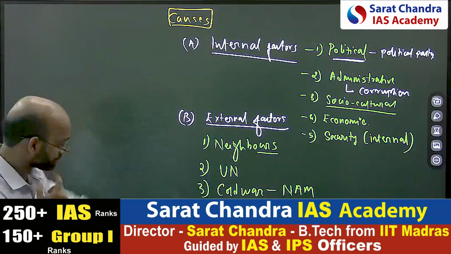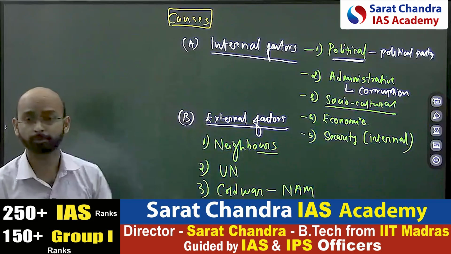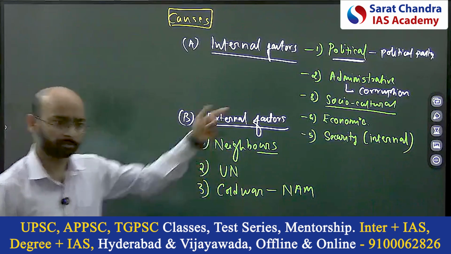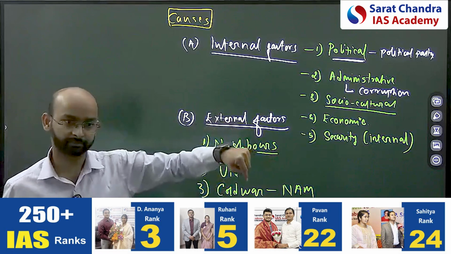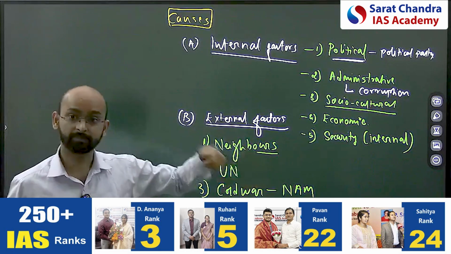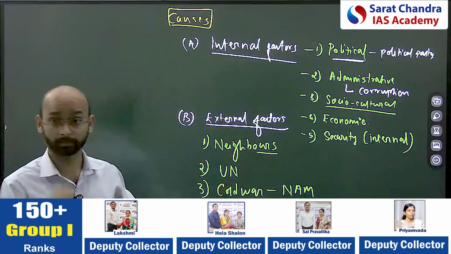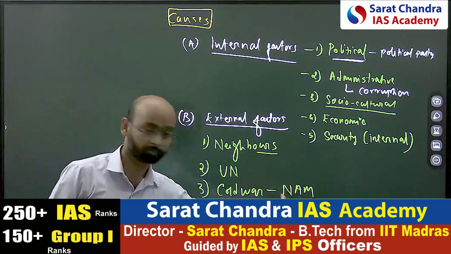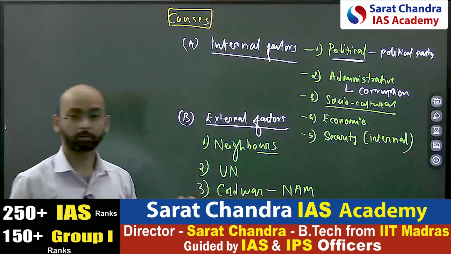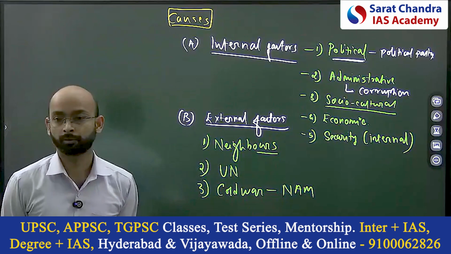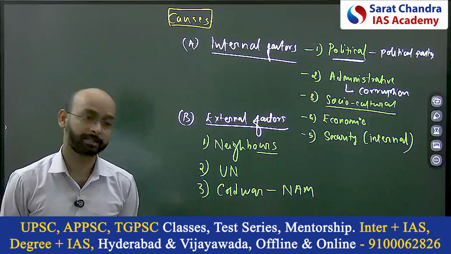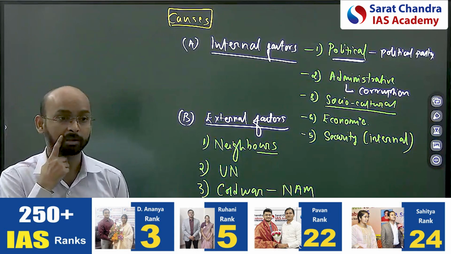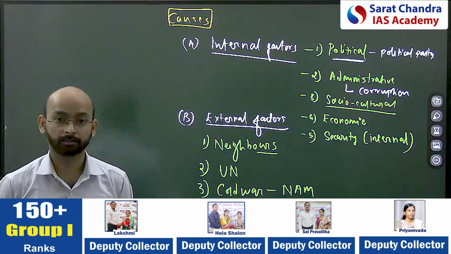So the point is, this aspect we have to bring in the post-independent history questions, especially under these three. Neighbor, you understood? UN influence, not directly but developmental influence, positive, as well as the Kashmir issue and other aspects. Then the Cold War, NAM. Okay, we follow the NAM, but in the Cold War also, there was the dilemma between the USSR and US. Balancing was difficult, and USSR supported in the 1971 war and US was supporting Pakistan.